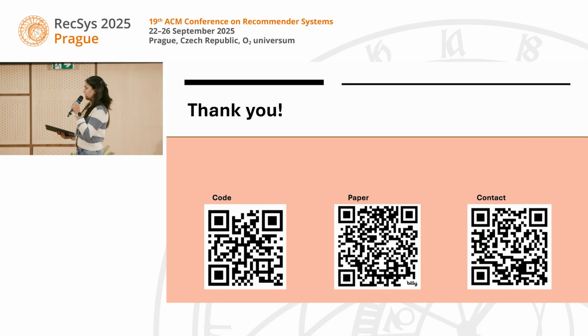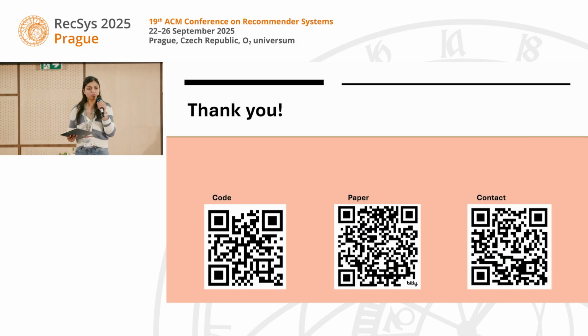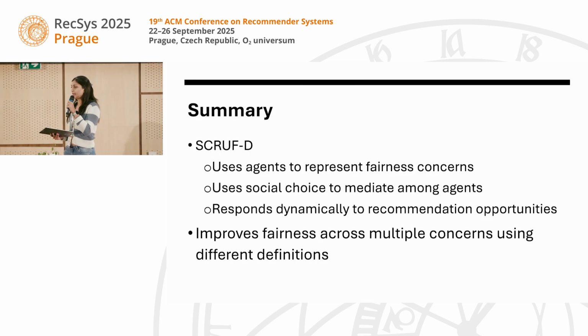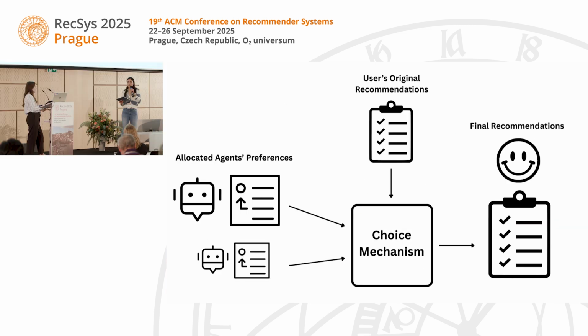I have a little bit of clarification in the meantime. You were mentioning this social choice mechanism, the flowchart, and I'm not sure what the choice mechanism is. So what do you mean by that?